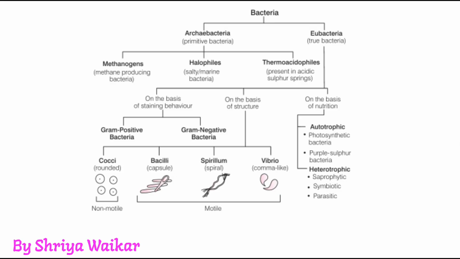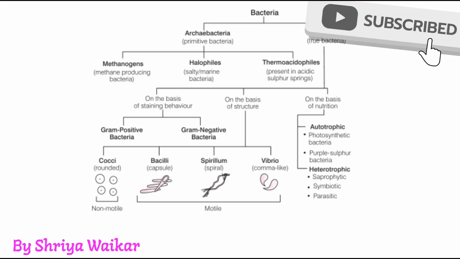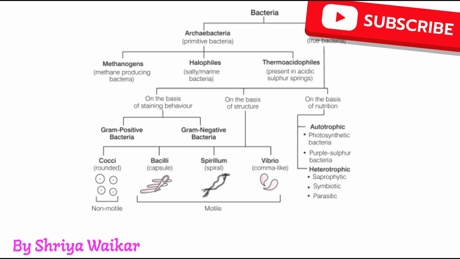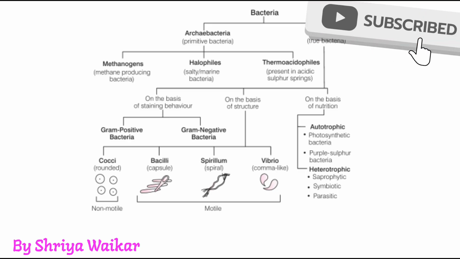The archaebacteria are further divided into methanogens, halophiles and thermoacidophiles. Methanogens are methane producing bacteria. Halophiles are salty or marine bacteria, and thermoacidophiles are present in acid sulfur springs.